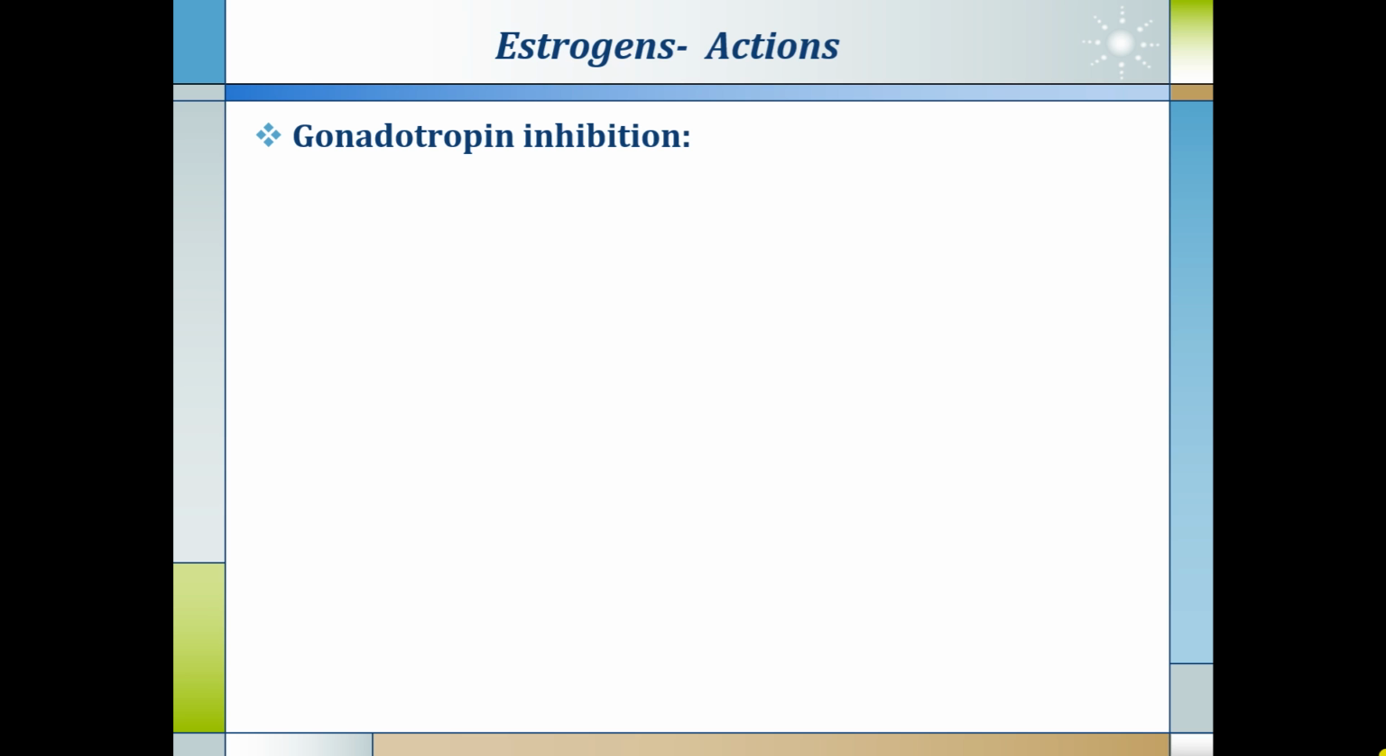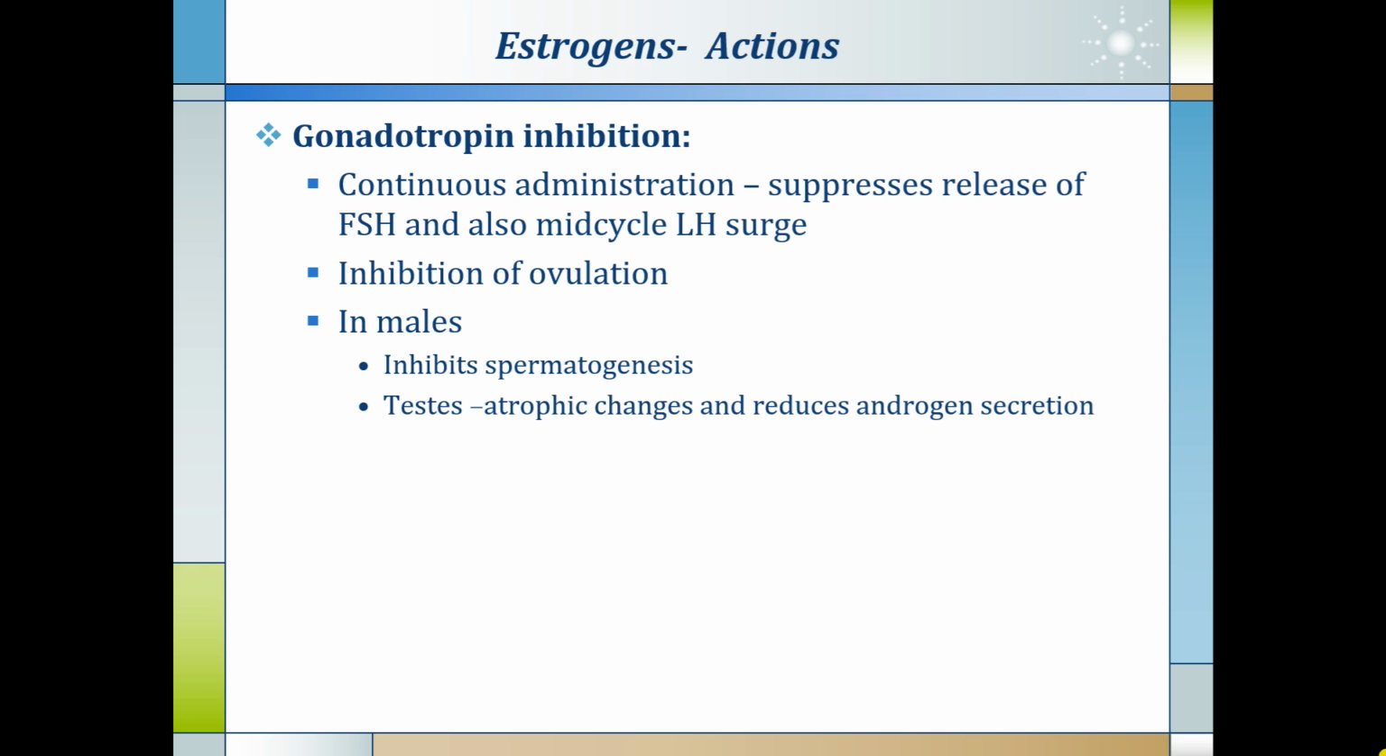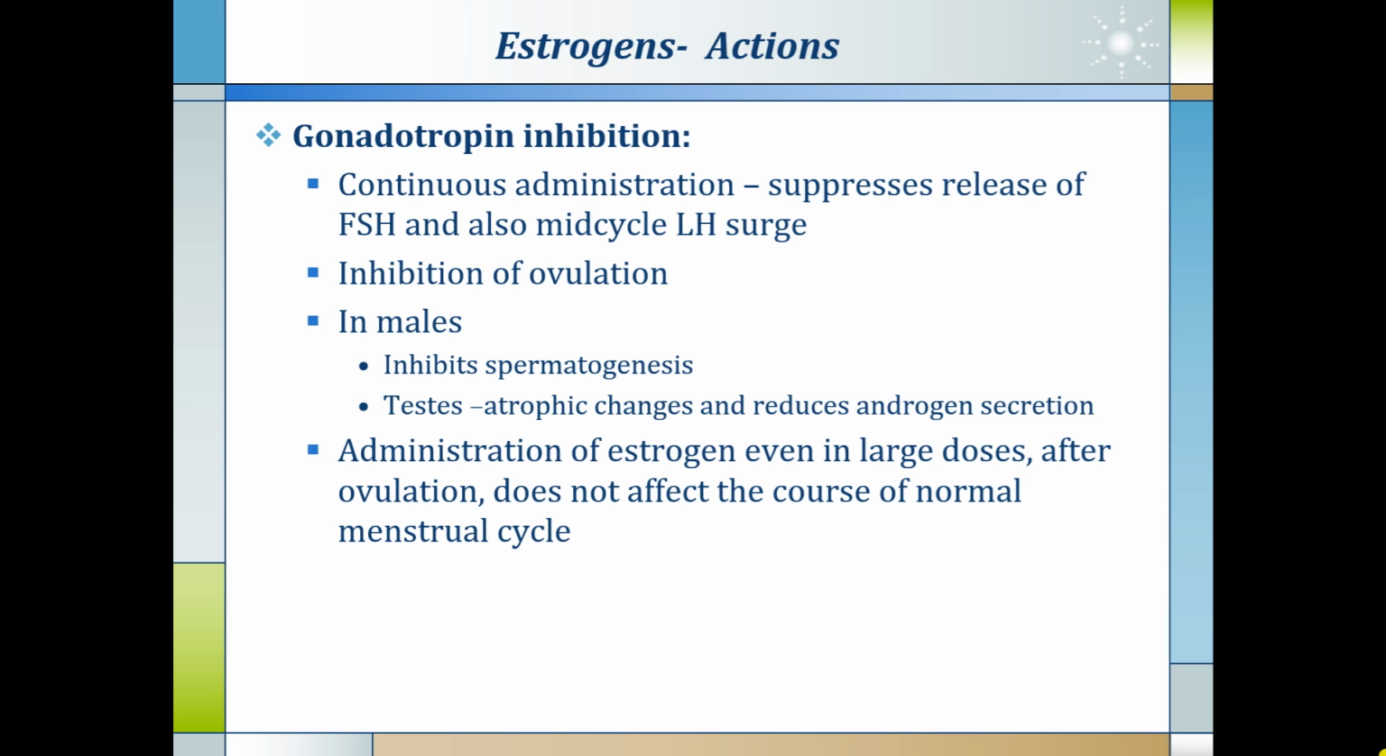Another action is gonadotropin inhibition. Continuous administration suppresses the release of FSH and also the mid-cycle LH surge that would lead to inhibition of ovulation. In males, if estrogen is given, it inhibits the spermatogenesis, and in testes, it induces atrophic changes and reduces androgen secretion. Administration of estrogen, even in larger doses after ovulation, does not affect the course of the normal menstrual cycle. But this action, that is inhibition of ovulation, is the main action because of which estrogen is used as the essential component in contraceptive pills.